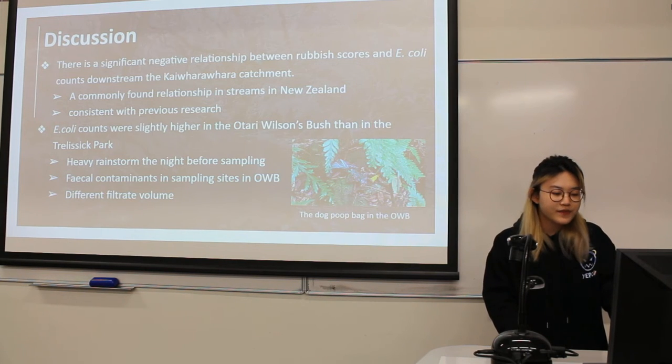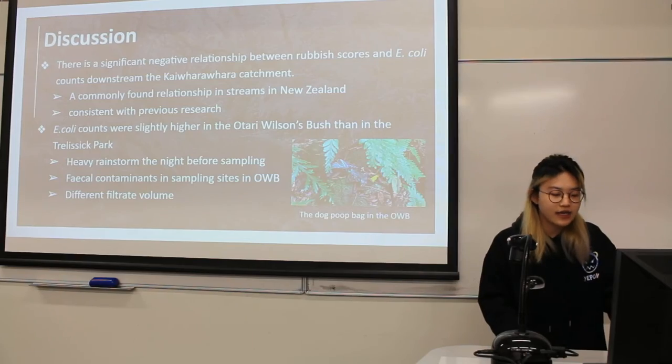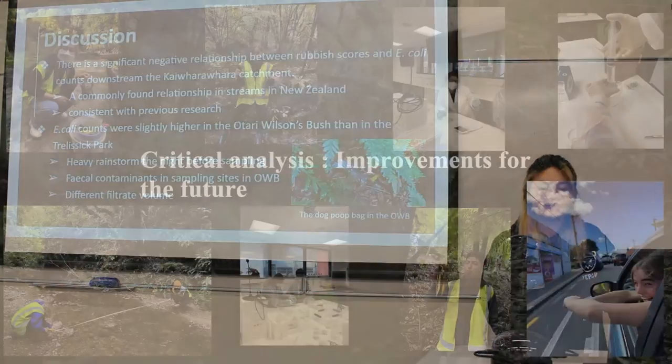Lastly, when preparing our plates for E. coli counting, we filtered different volumes of water for samples from the Aotearoa bush and the remaining sites, 100 ml and 50 ml respectively. This could lead to errors in our counting and thus affect our final results.